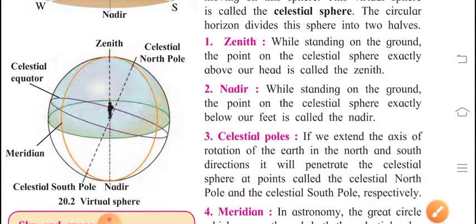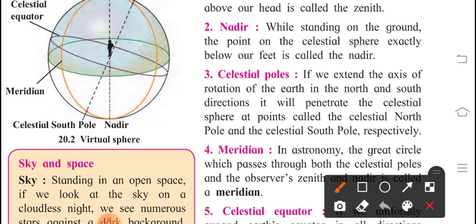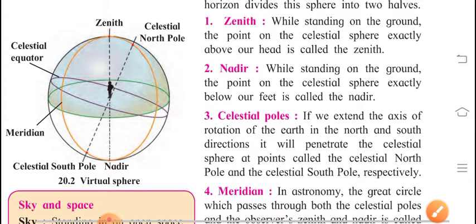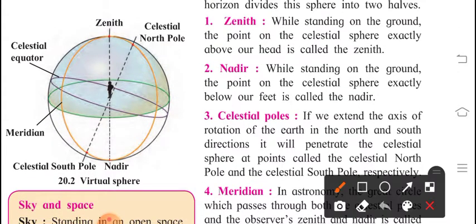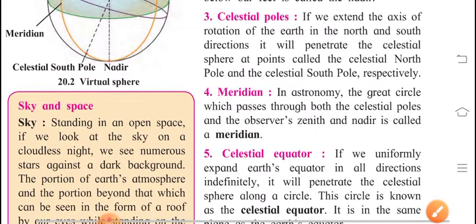Next is celestial poles. If we extend the axis of rotation of the earth in the north and south direction, it will penetrate the celestial sphere at points called the celestial north pole and the celestial south pole respectively. Here you can observe the celestial north pole and celestial south pole. This point is the north pole and this point is the south pole.